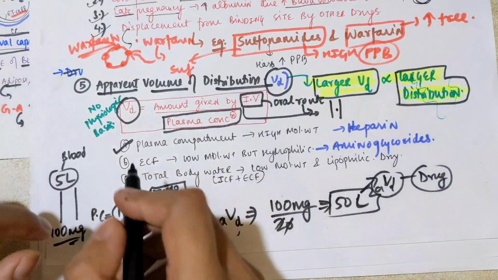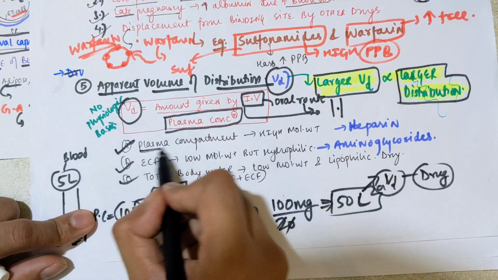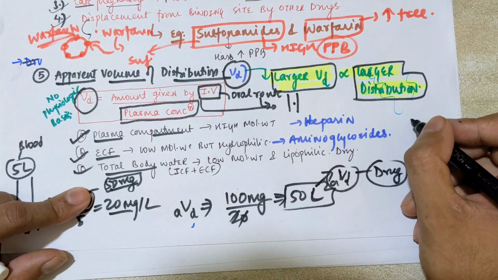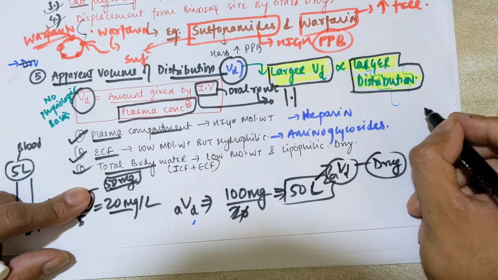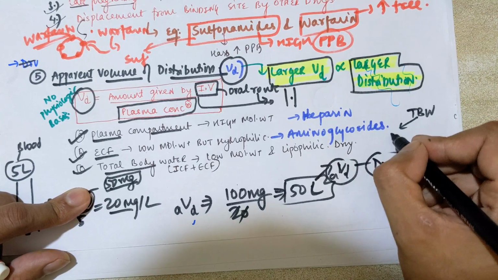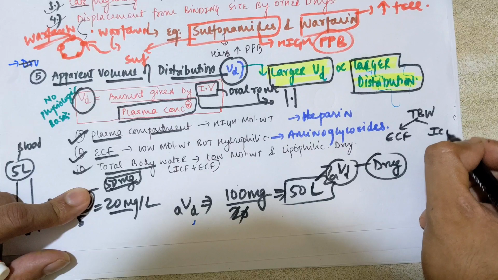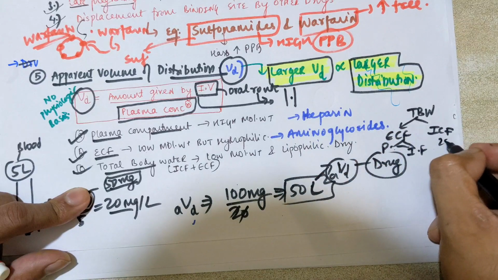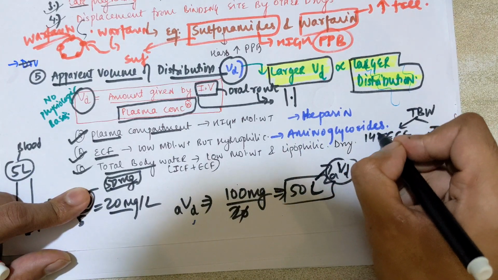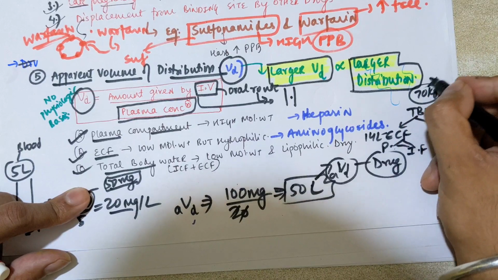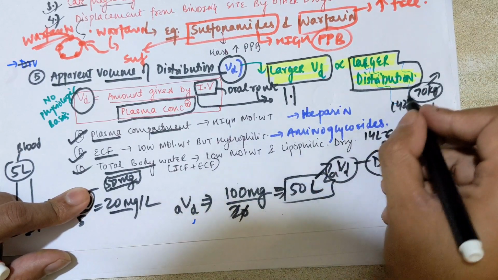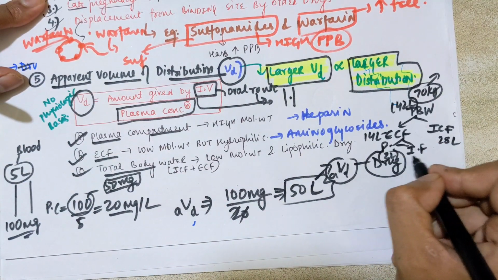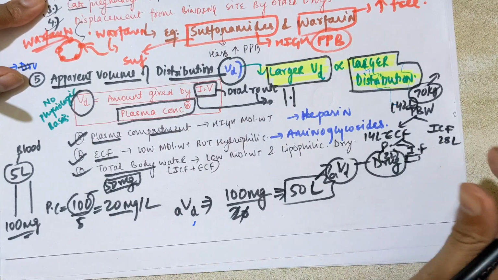In that case we consider three parameters: plasma compartment, ECF, and total body water. We know from basic physiology that in our fluid compartment we have total body water, which is divided into ECF and ICF. In ECF we have plasma and interstitial fluid. ECF is around 14 liters, and in a normal 70 kg man, total body water is about 42 liters. In this, about 3 liters is in plasma, and the remainder is in the interstitial fluid. Clear?